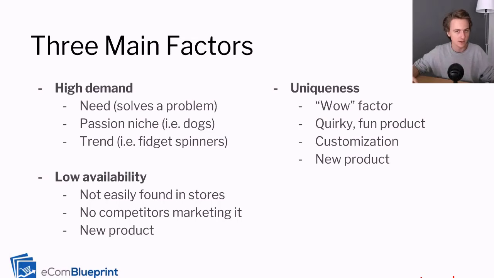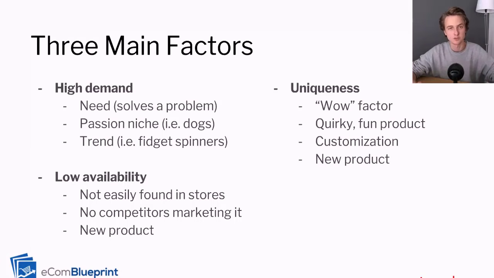Another one is teeth whitening. There's always going to be people who have yellow teeth, or there's a lot of examples like that. But as long as people have a problem, for example, posture. That's why the posture corrector store did so well, is that a lot of people have this problem of poor posture, and so people need it, and it's in high demand.